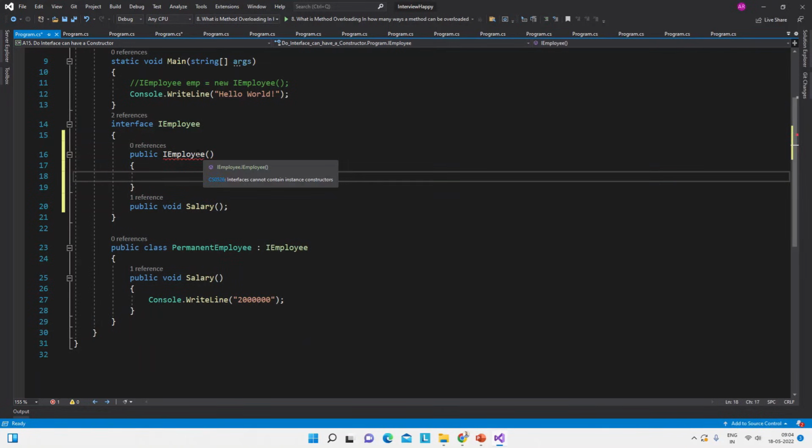So we have created this constructor, and now what is the error? Interfaces cannot contain instance constructors. So this is the compile time error, and this is the answer to this question. Any question or query about this, please post in the comment section and I will try to answer it soon.